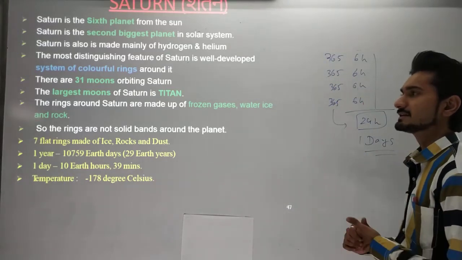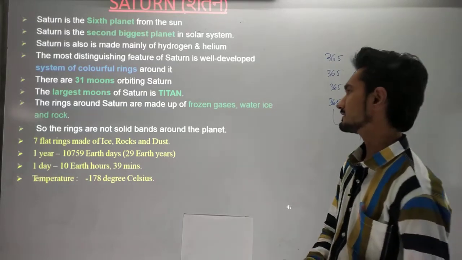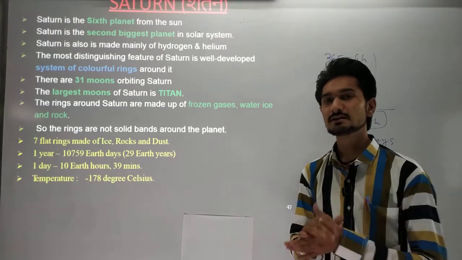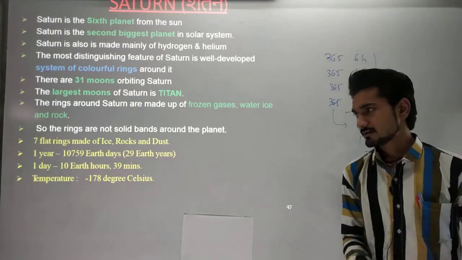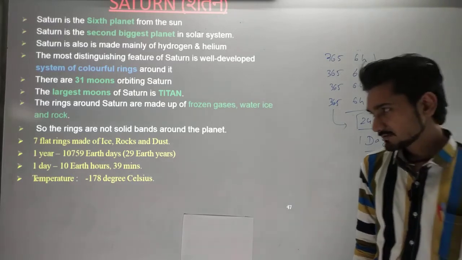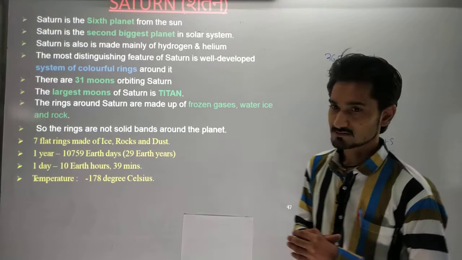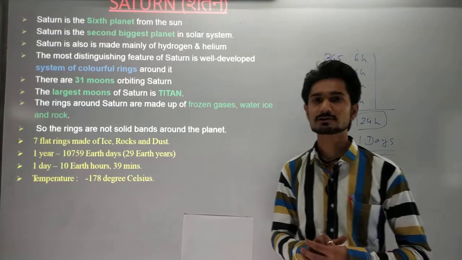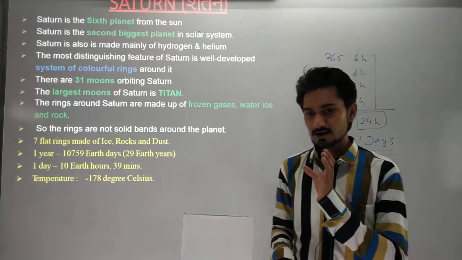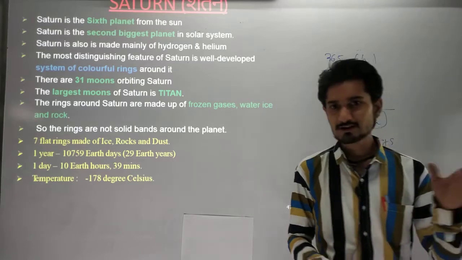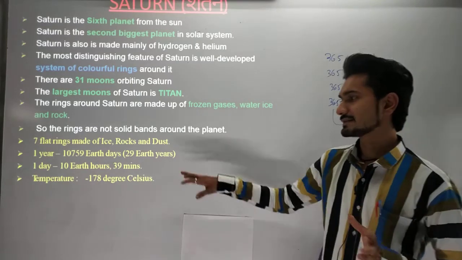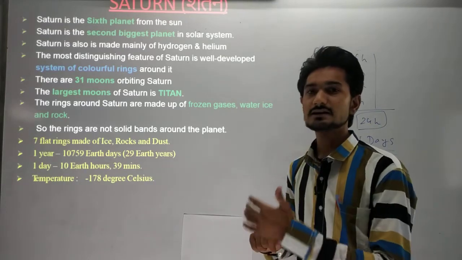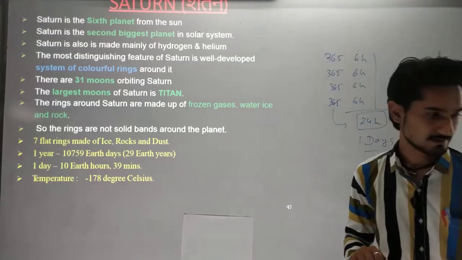The rings around Saturn are made up of frozen gases, water, ice, and rocks. There are 7 flat rings surrounding Saturn. Its temperature is around minus 178 degrees Celsius. It is very far away from the sun, and that's why it has a very low surface temperature. As we go further away from the sun, the temperature drops into the minus degrees, and that's why the temperature falls on each and every planet.